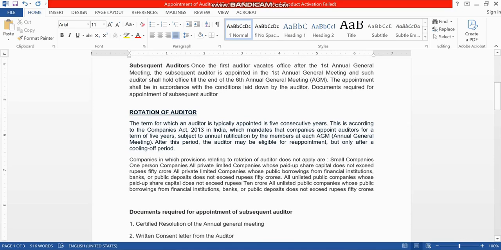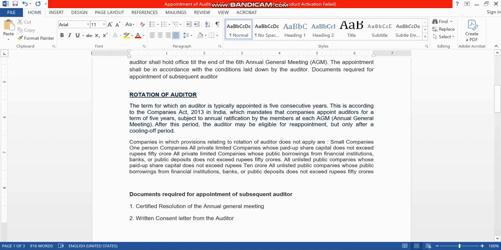Now let us also discuss the rotation of auditors. The term for which an auditor is typically appointed is 5 consecutive years. This is according to the Companies Act 2013 in India, which mandates that a company appoints auditors for a term of 5 years, subject to annual ratification by the members at each AGM. After this period, the auditor may be eligible for reappointment, but only after a cooling off period.